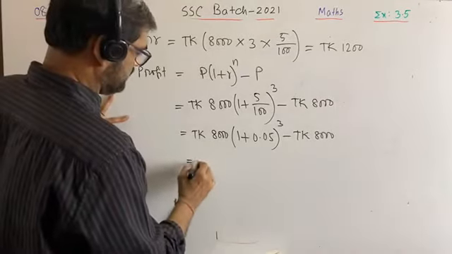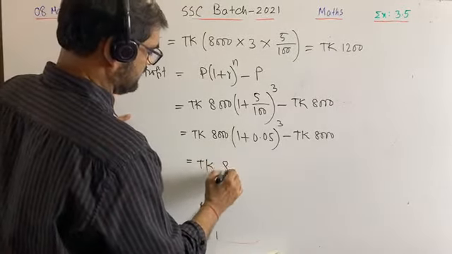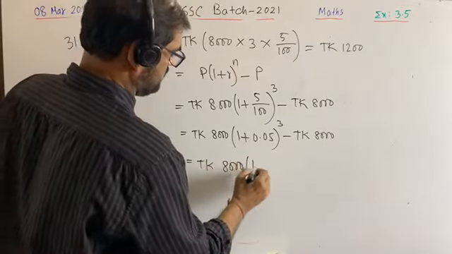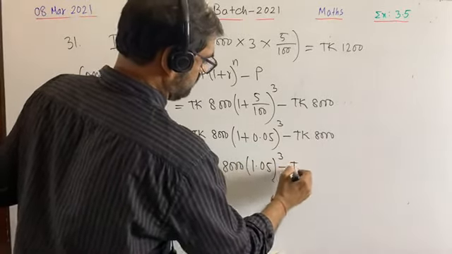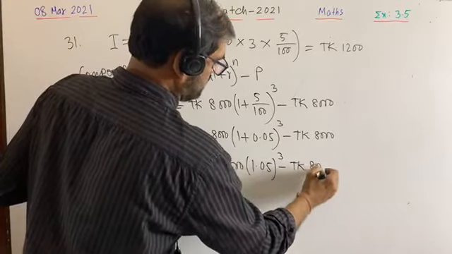That means taka 8000 into 1.05 cubed minus taka 8000.